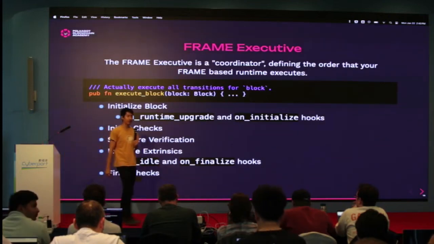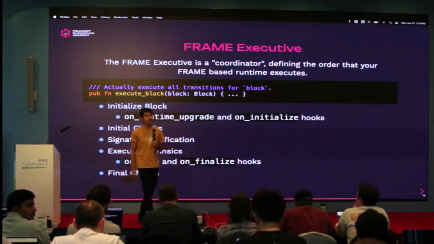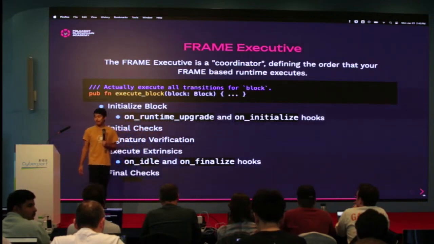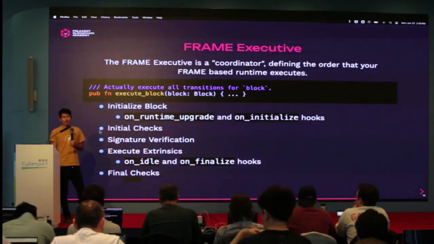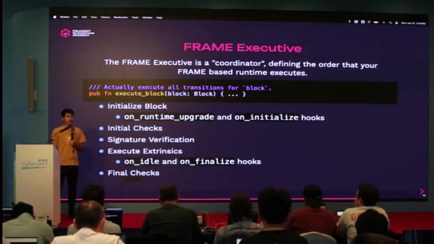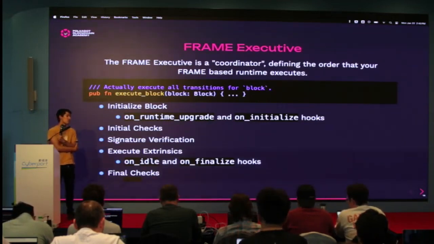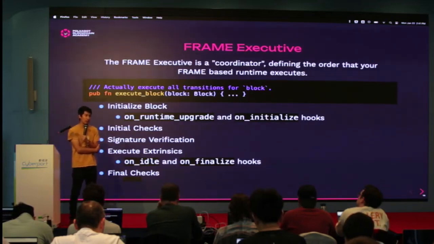Okay, and just as a follow-up, could there be, let's say, a baseline? Like you say, Rust is the baseline language. You do what Rust allows you to do. Does Frame also have a baseline pallet that you can start building from? Yeah, we have a template, and you'll use the template. I don't mean a template. I mean what's available for you, what's possible for you to do with that. I didn't understand actually. Can you say that one more time? So you're asking what is possible to be able to do with Frame? No, is there a baseline of what's possible, and how do you get around those limitations using that? That's my question.